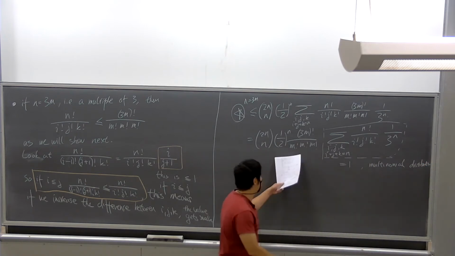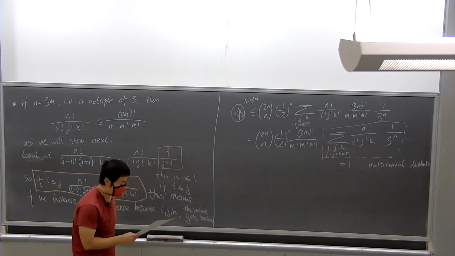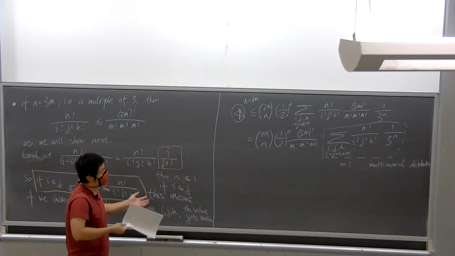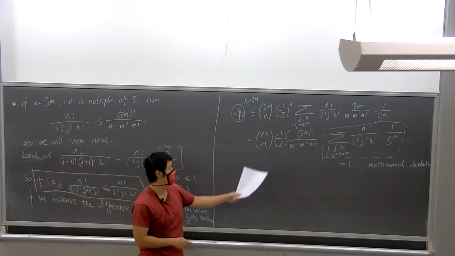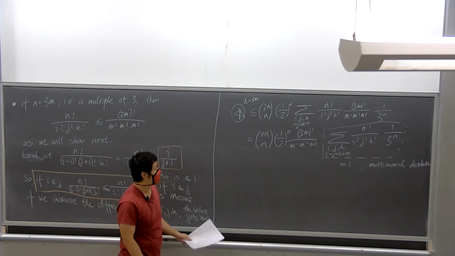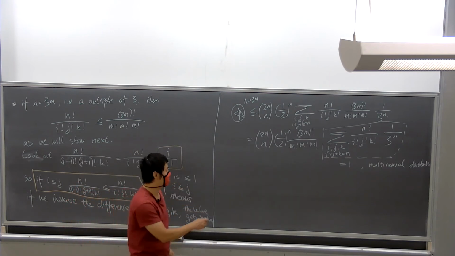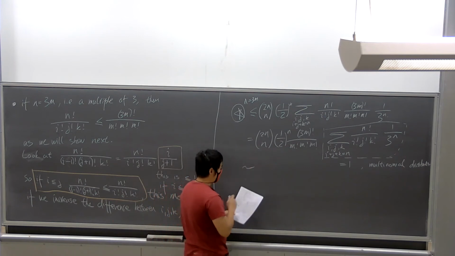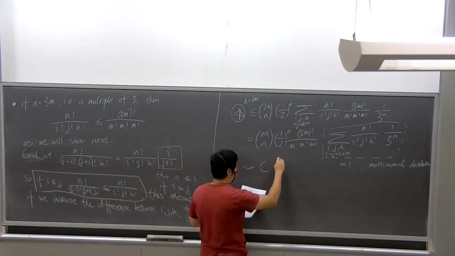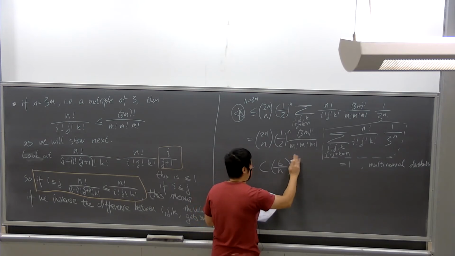Okay, so it remains just for us to handle this term here. So again, this part is just going to be Stirling's formula, so I won't get into the details. Maybe I'll just write out the result. It's essentially equivalent to C, and then it's 6 over n raised to the 3/2.